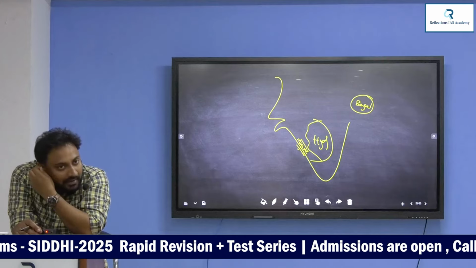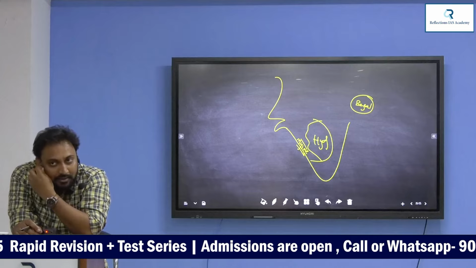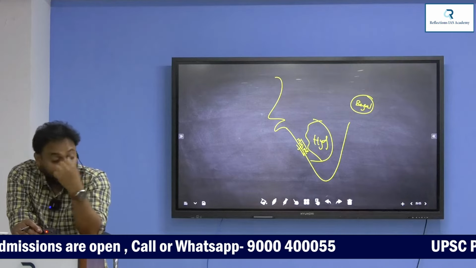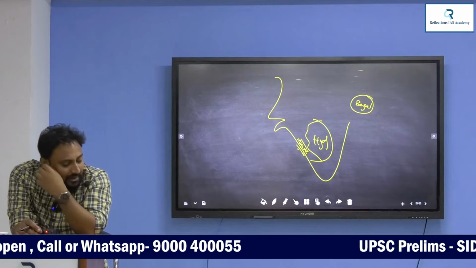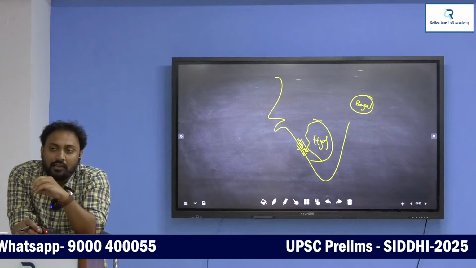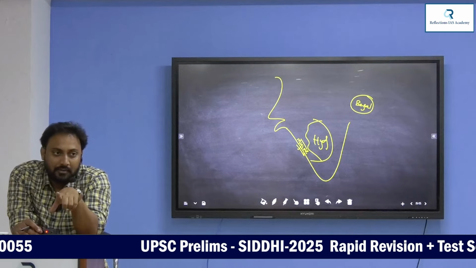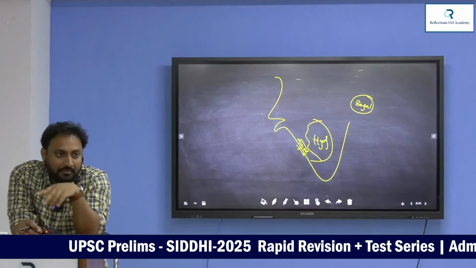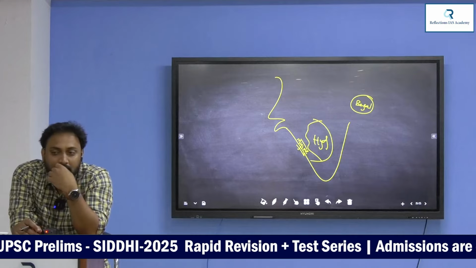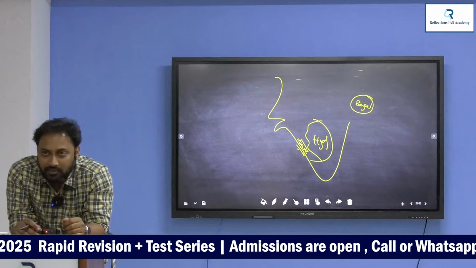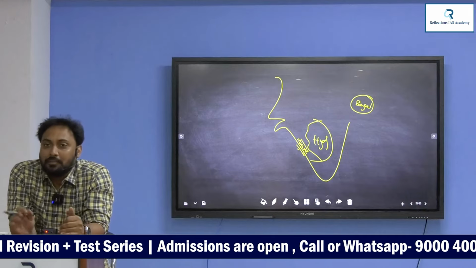Wellesley, 1798, Lord Wellesley, subsidiary alliance. Tell me, what is the important provision in the subsidiary alliance? In the subsidiary alliance, princely states will totally lose independence. They do not have an army. They do not have any external relations. They do not have any defense. They do not have any external relations with any other rajas without the permission of the British.